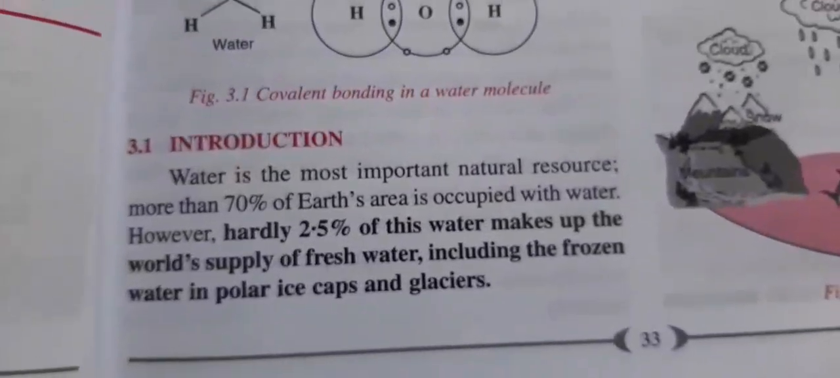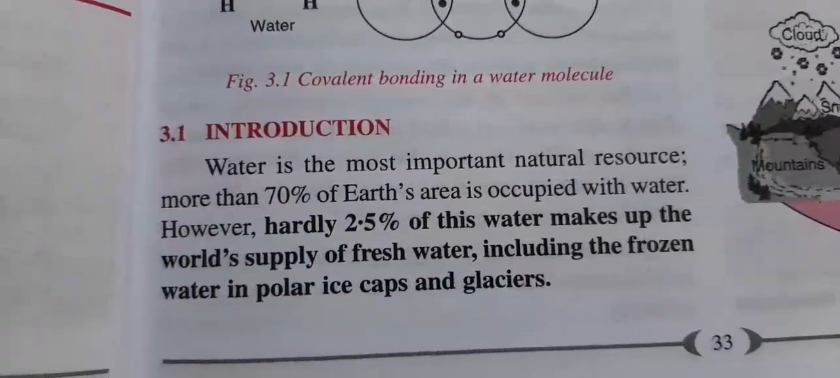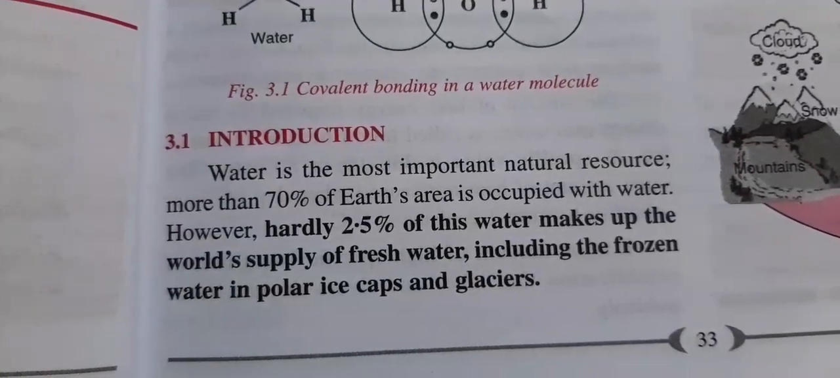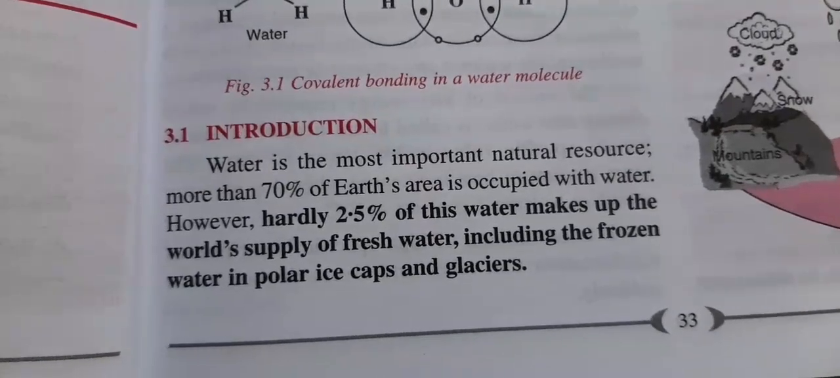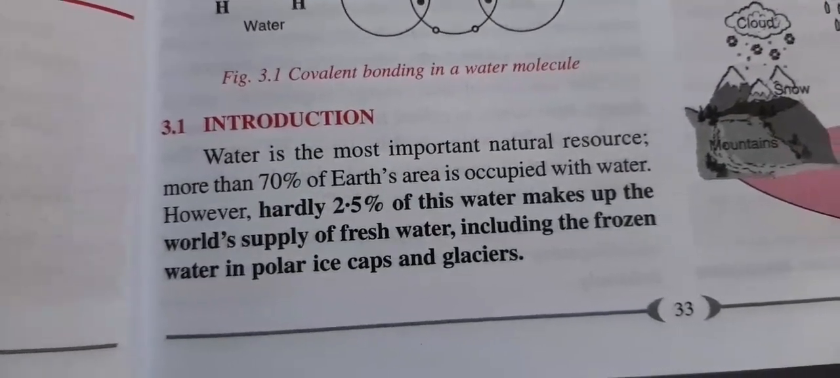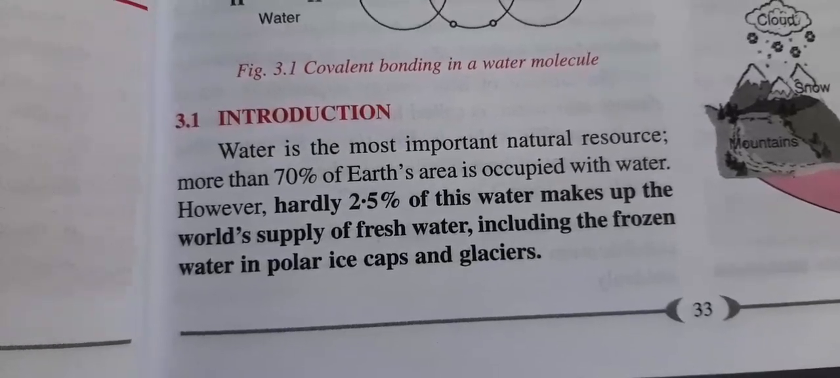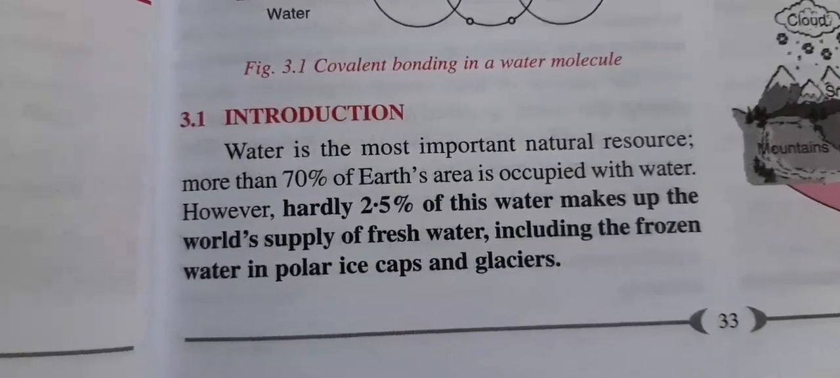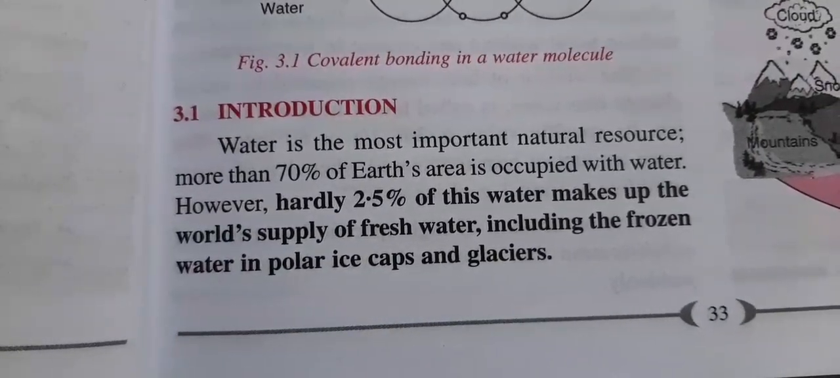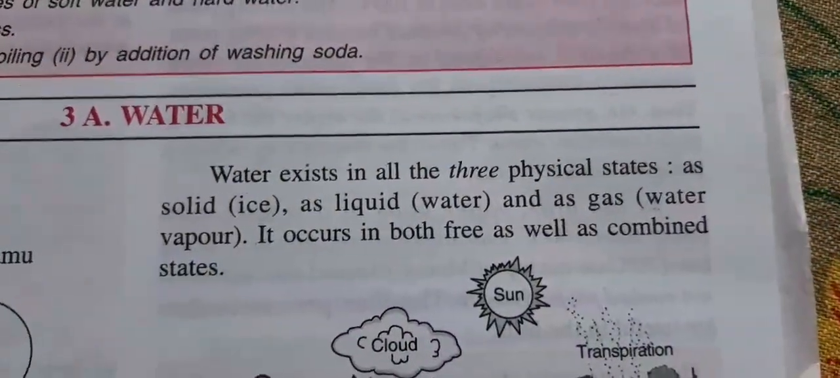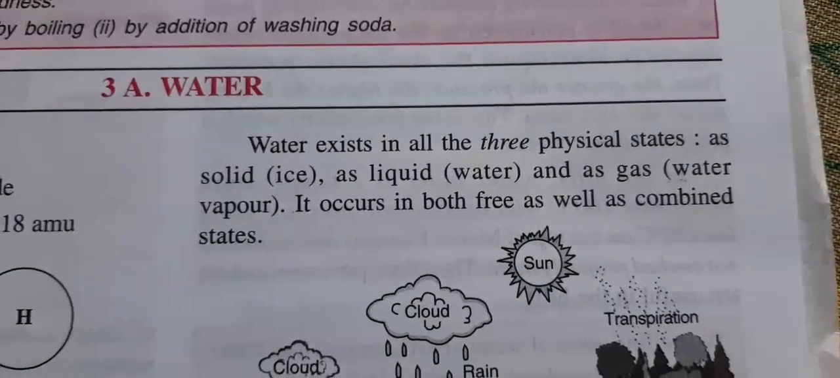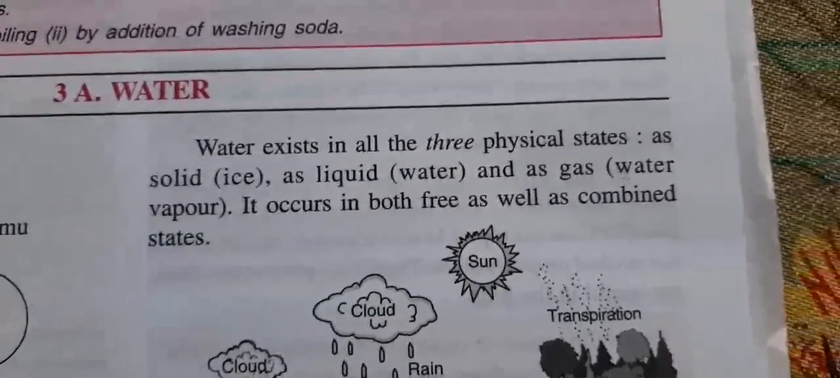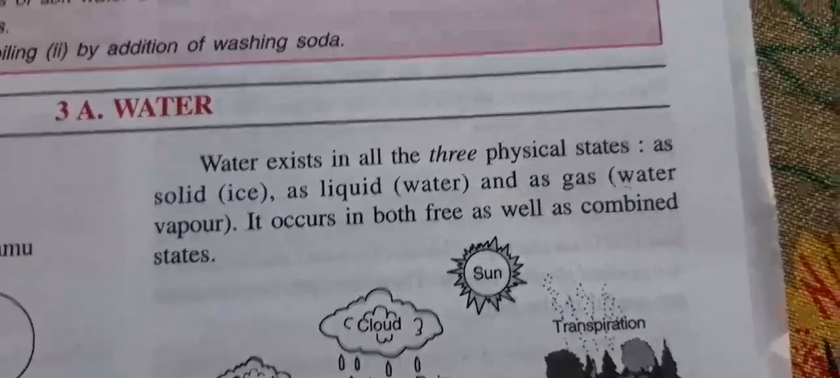Water is the most important natural resource. More than 70% of the earth is covered by water. Out of all the water present on the earth, merely 2% is in the form of fresh water, which we can use, including the water in the rivers and frozen water in polar ice caps or glaciers. Water basically exists in all three physical states: solid as ice, liquid as water, and gas as water vapor. It occurs in both free as well as combined state on the earth.